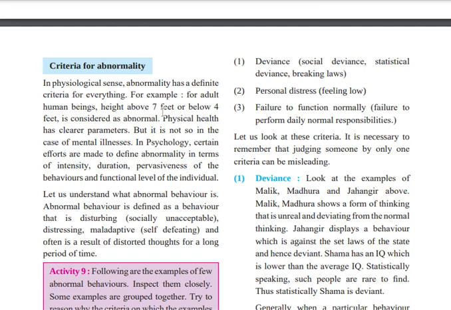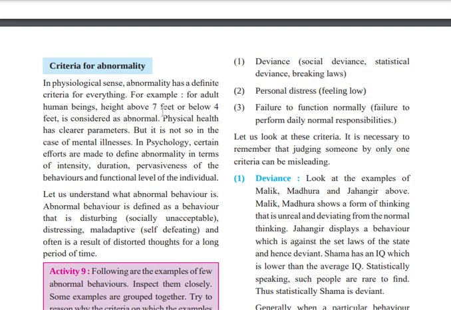We need to understand that abnormal behavior is defined as behavior that is disturbing, socially unacceptable, distressing, maladaptive, and often self-defeating, resulting in distorted thoughts for a long period of time.